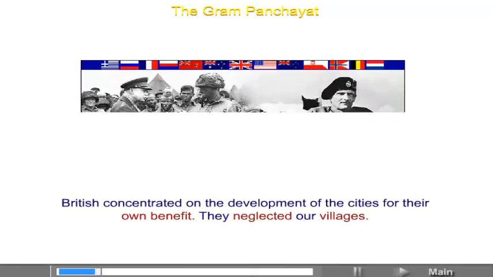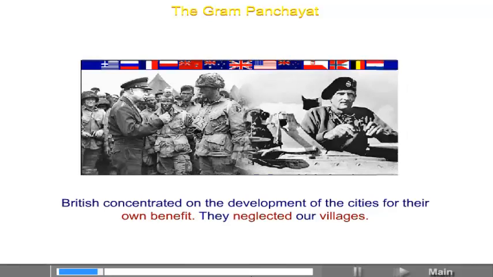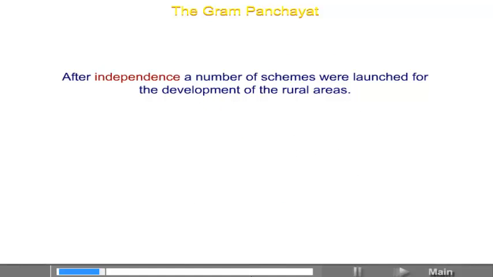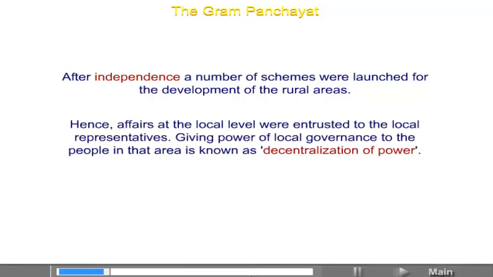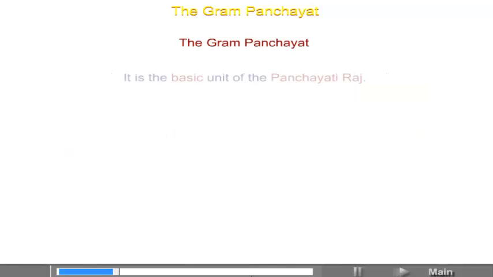The British concentrated on the development of the cities. For their own benefit, they neglected our villages. After independence, a number of schemes were launched for the development of the rural areas. Hence, affairs at the local level were entrusted to the local representatives. Giving power of local governance to the people in that area is known as decentralization of power. The Gram Panchayat. It is the basic unit of the Panchayati Raj.